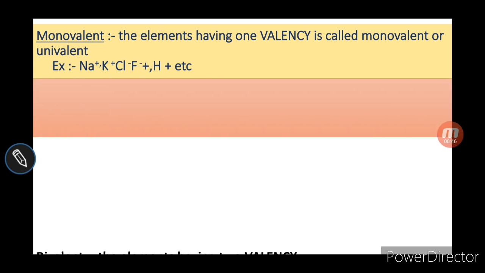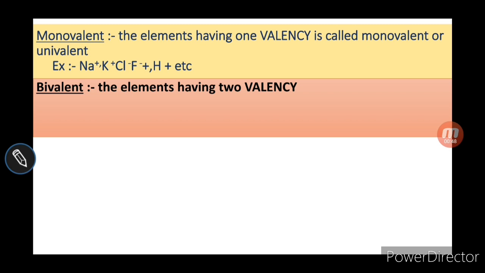Next, bivalent, you can also say divalent, the element having two valency. Here examples are given. Calcium has a plus 2 charge, magnesium has plus 2, beryllium has plus 2, sulfate has minus 2. They all have two valency. Just forget about positive and negative. Positive indicates losing electrons, negative indicates gaining electrons.